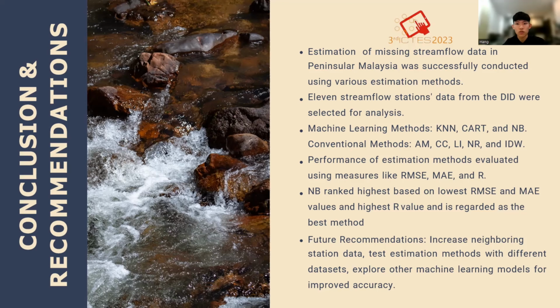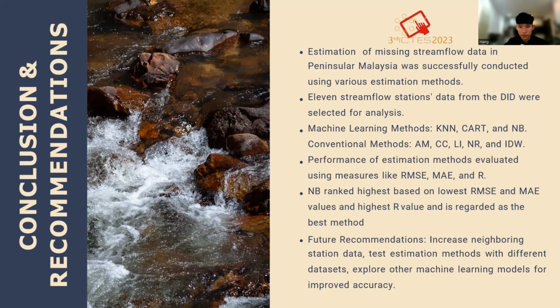And finally, we come to the conclusion of our presentation. So first of all, we successfully estimated all the missing streamflow data in Peninsular Malaysia using various estimation methods. We use 5 conventional methods and 3 machine learning methods. All the data are coming from 11 streamflow stations, 8 from the west coast of Peninsular Malaysia and 3 from the east coast.